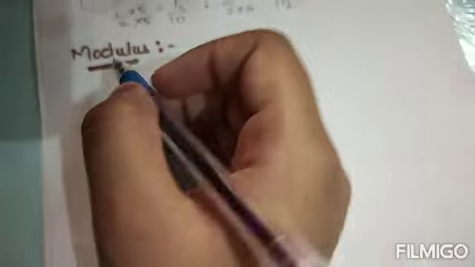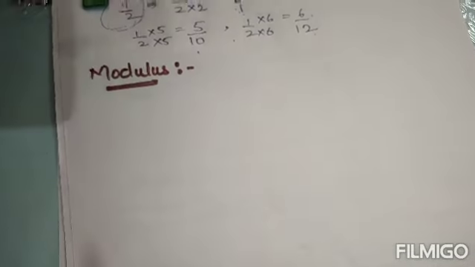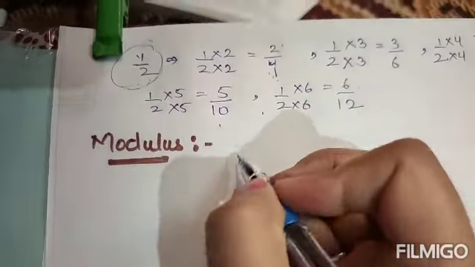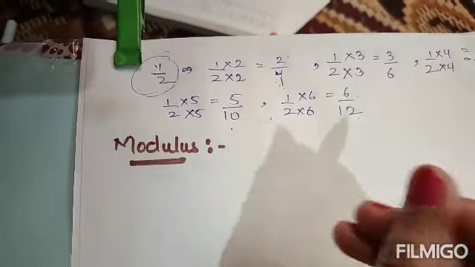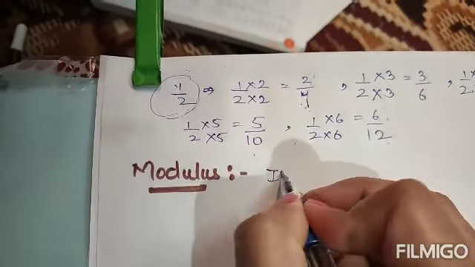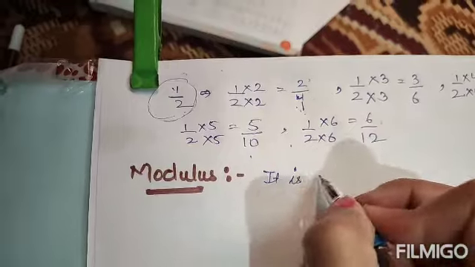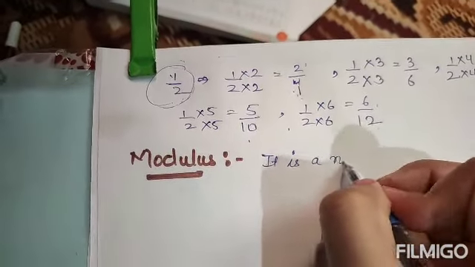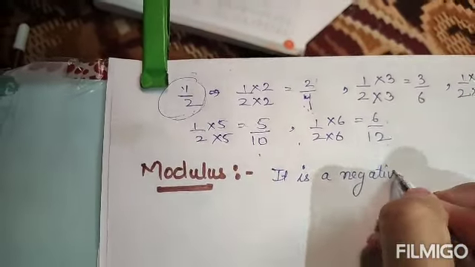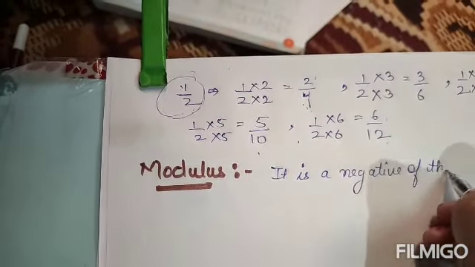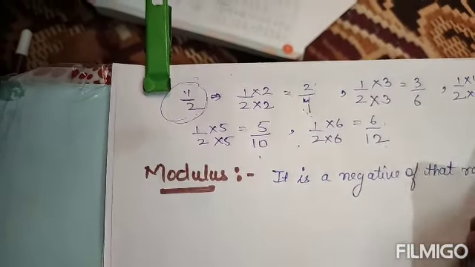Now we will study about the modulus. What is modulus? Modulus basically is, if we say in the simplest way, the negative of that rational number.